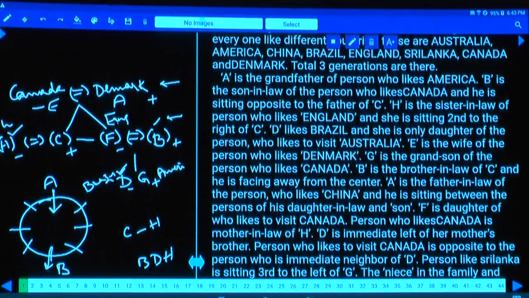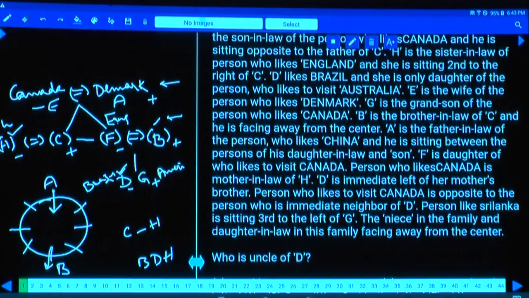Then this A is the father-in-law. China can be either this person or that person, and A is the father-in-law of the person who likes China. And he is sitting between the daughter-in-law and son. A is seated between the daughter-in-law and son. And who is the daughter-in-law here?